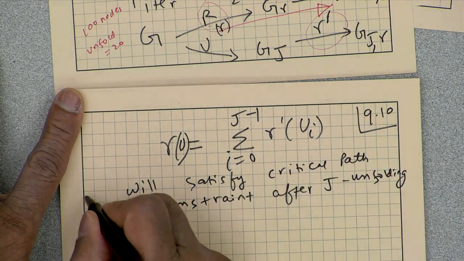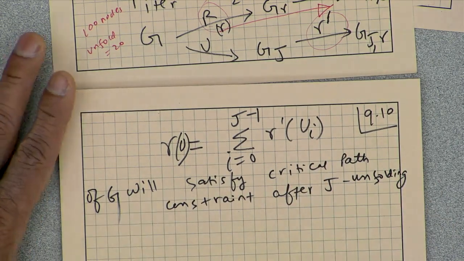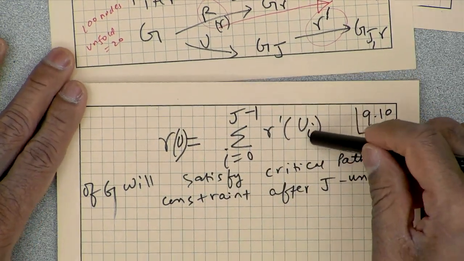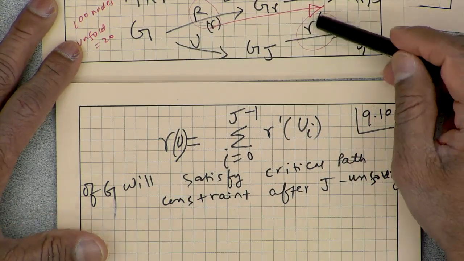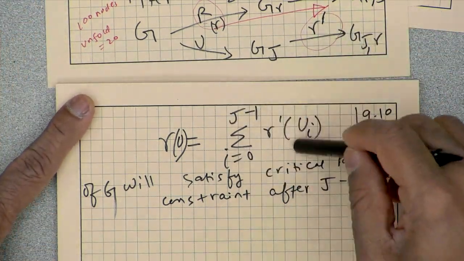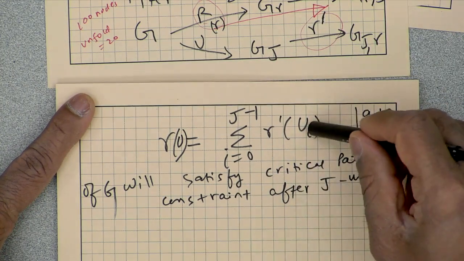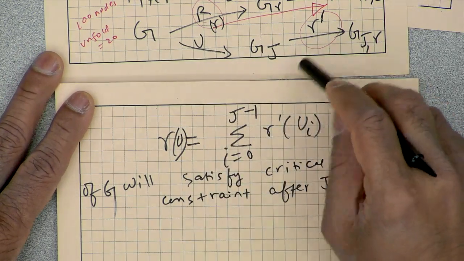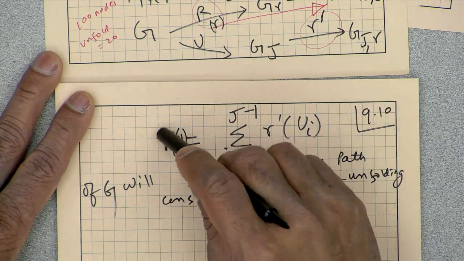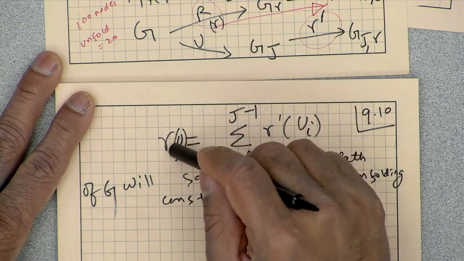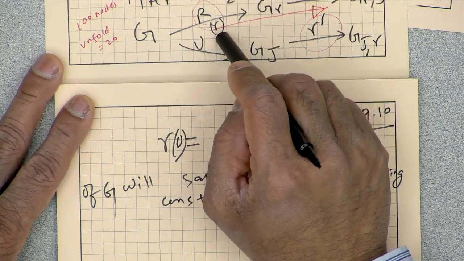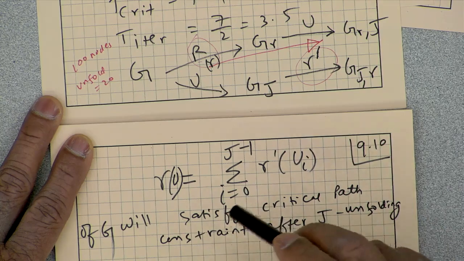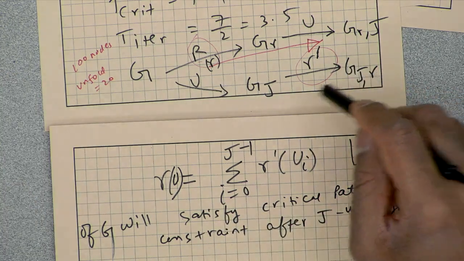So we had an n times j dimensional vector of r prime. Take all the j's corresponding to the j instances of node u, add them up, call it r of u, and now we have taken an n times j dimensional vector and obtained a new n dimensional vector, and that n dimensional vector r will satisfy the critical path constraint, assuming the critical path constraint has been satisfied by r prime.